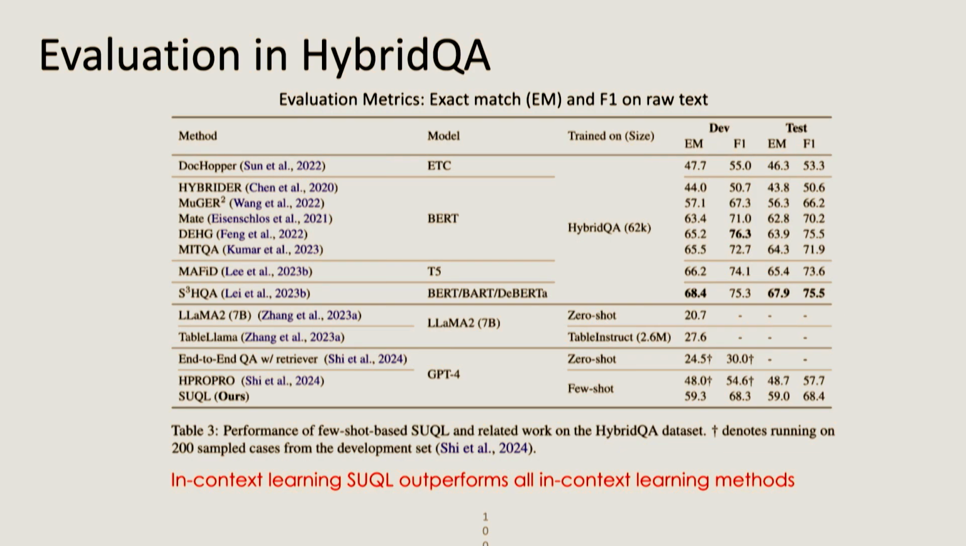At the very bottom of this, the other rows are other in-context learning models. We also show HPROP, which is based on writing Python code to try to solve the same problem, and we show that this is at least 10% better than what they did. And this is within about 7.1% of the SOTA, the state-of-the-art, trained on many, many thousands of examples.